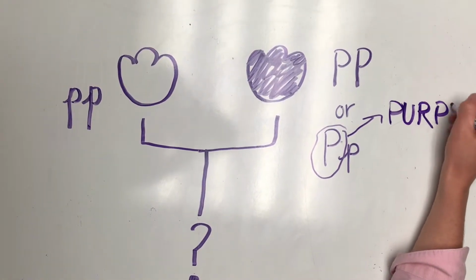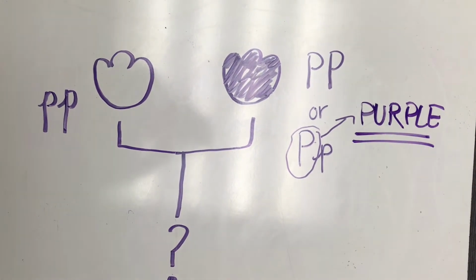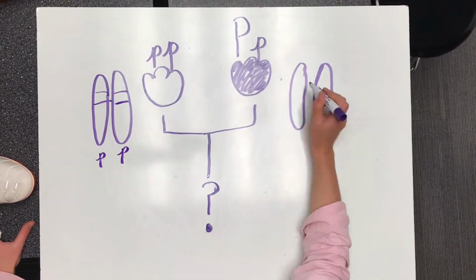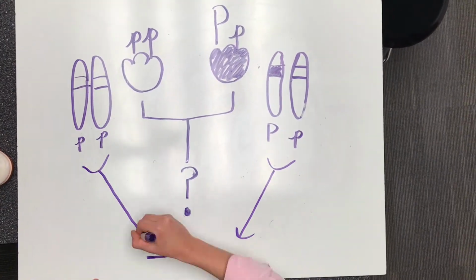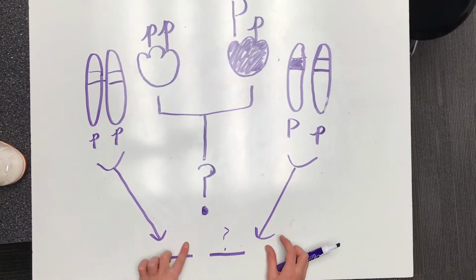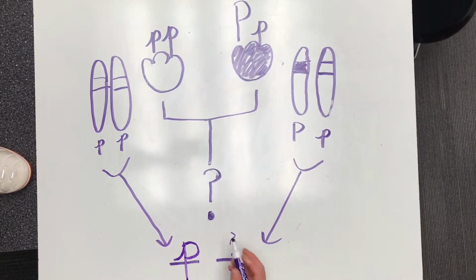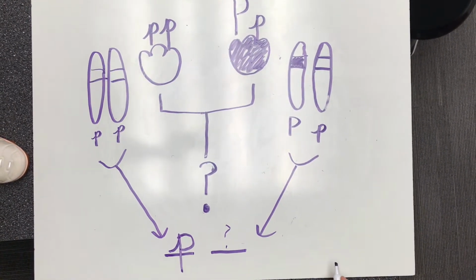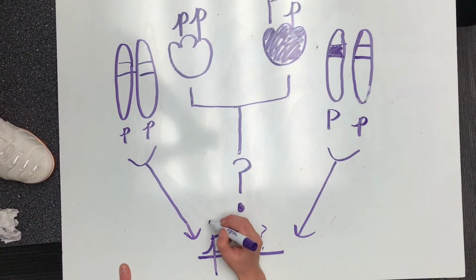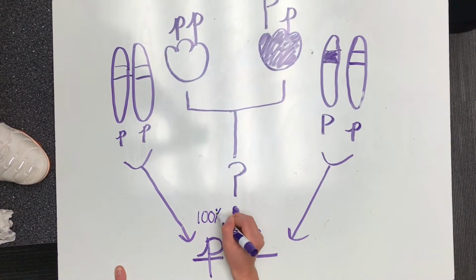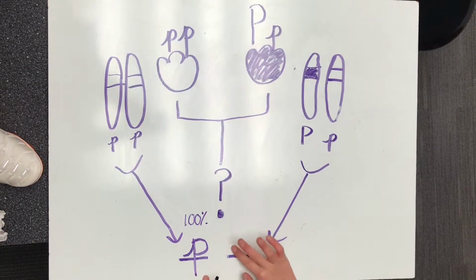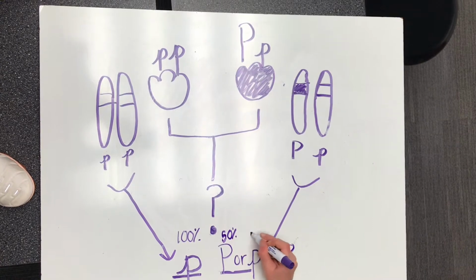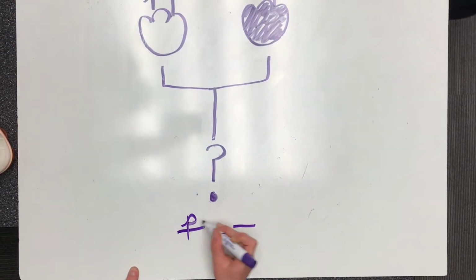So we can't know the genotype of a purple flower just by looking at its phenotype, the expression of the gene. So in meiosis, the gamete produced by a parent gets one of their 2 chromosomes. For homozygous plants, it isn't a game of chance as to what kind of gene the gamete will get. Both genes are either dominant or recessive, meaning the gamete will either have one dominant gene if the parent is homozygous dominant or one recessive gene if the parent is homozygous recessive. However, for heterozygous parents, the gamete has a 50-50 chance of getting either a dominant or recessive gene. What's it going to be?